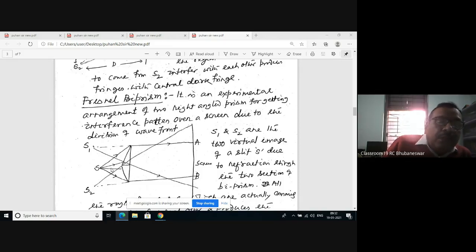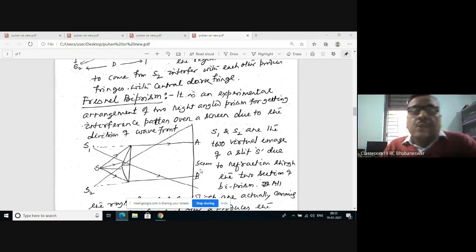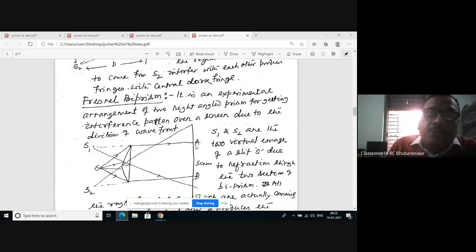Similarly, in the lower part of the biprism, this is one extreme ray moving along this direction. Another ray at the extreme position moves along this direction. So both rays appear to come from S2. Therefore, S1 and S2 are the two virtual images of S. So you see within the region AB, all the rays in between AB appear to come from S1 and S2.